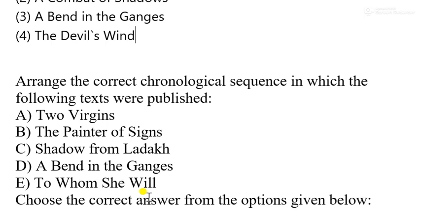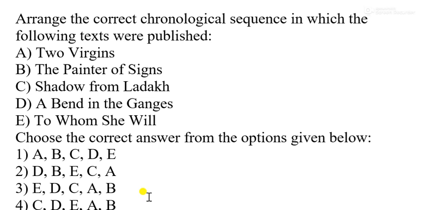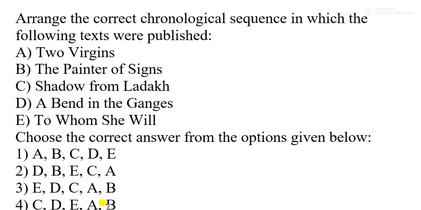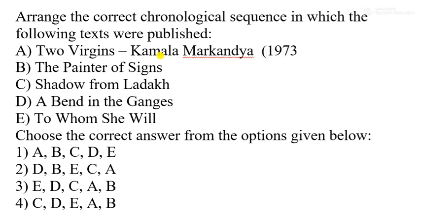Next, we have to arrange these works in chronological order as they were published. Let's read their names. Option A, the first work, Two Virgins. This is the work written by Kamala Markandaya. Okay, so we haven't discussed this writer. In the next video, I think possibly we shall discuss. And that was published in the year 1973.